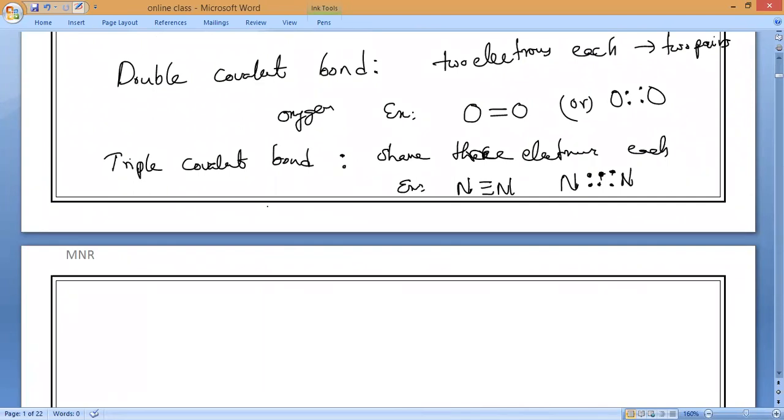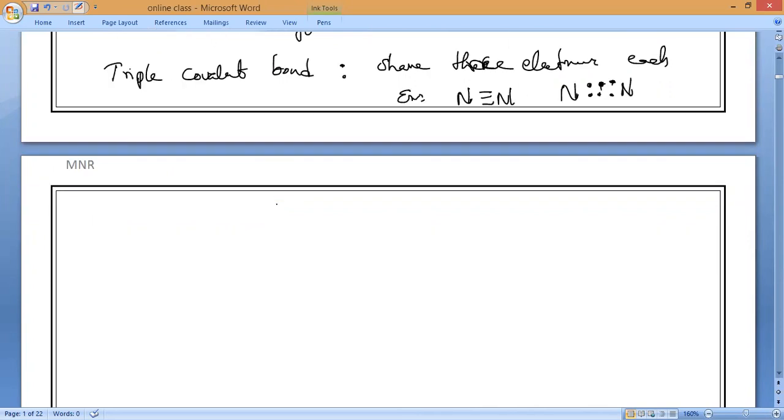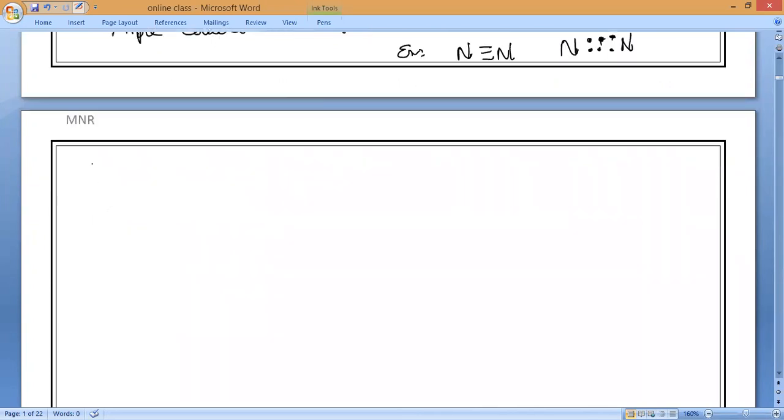Now let us discuss what is meant by covalency so that you can easily form compounds. Please make a heading of covalency and write the definition. Covalency is a very important definition which is there in our NCERT book also.